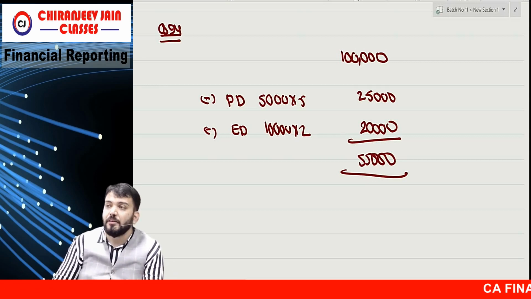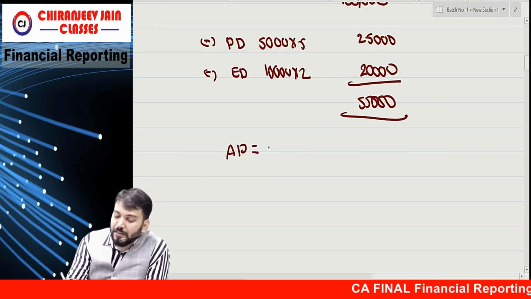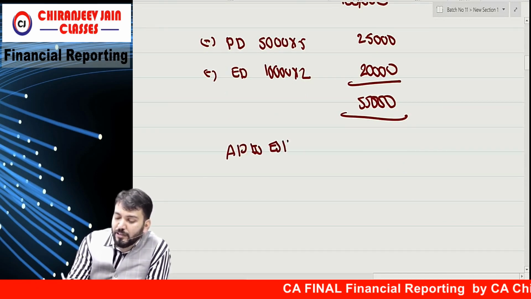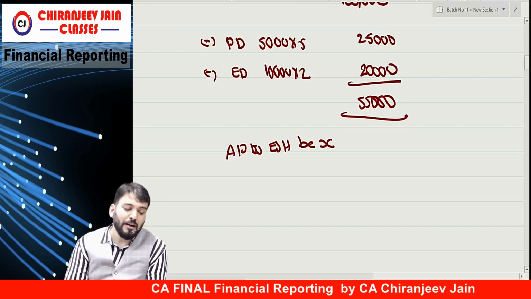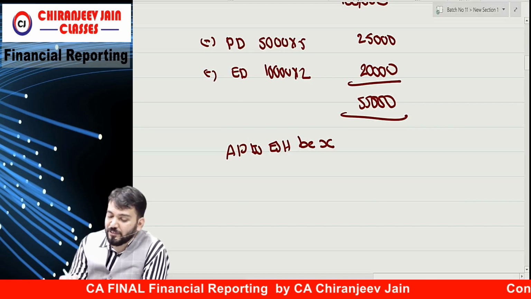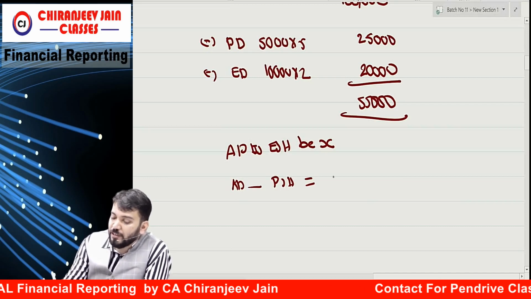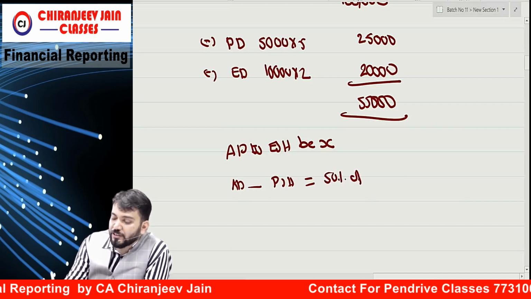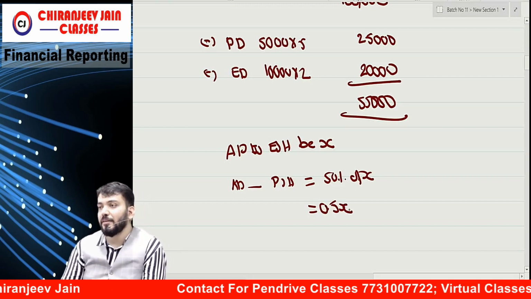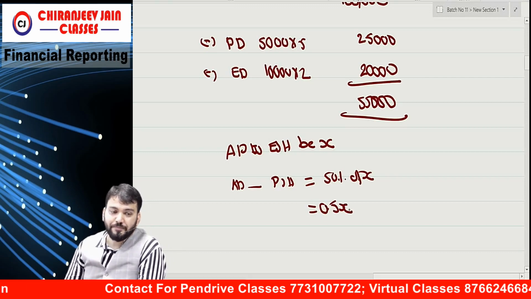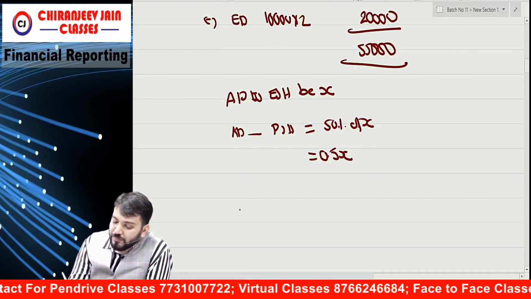Let the additional dividend to equity shareholders be X per share. Are you getting what I am saying? Therefore, additional dividend to preference shareholders will be 50% of X, that is 0.5X.